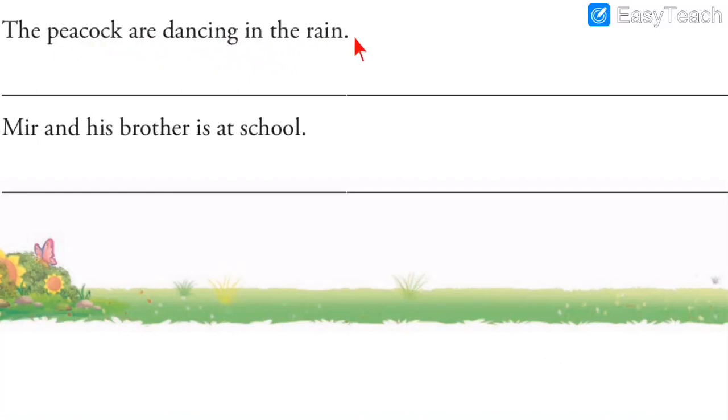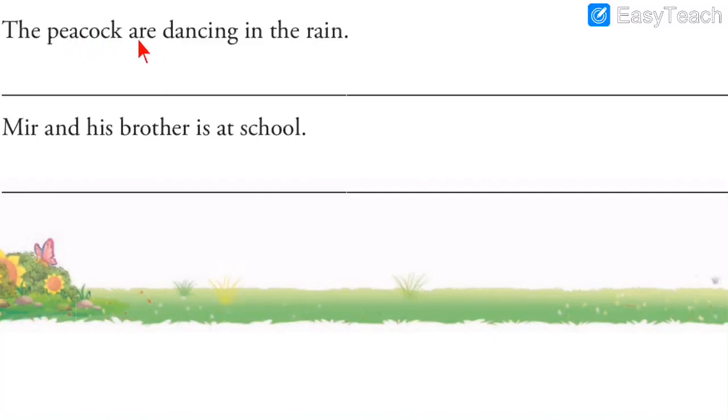The peacock are dancing in the rain. See, what is the subject? Who is dancing? The peacock. So when the peacock is given, see, is it peacocks? No, it is singular. Means it is about one peacock. We are not talking about more than one peacock.